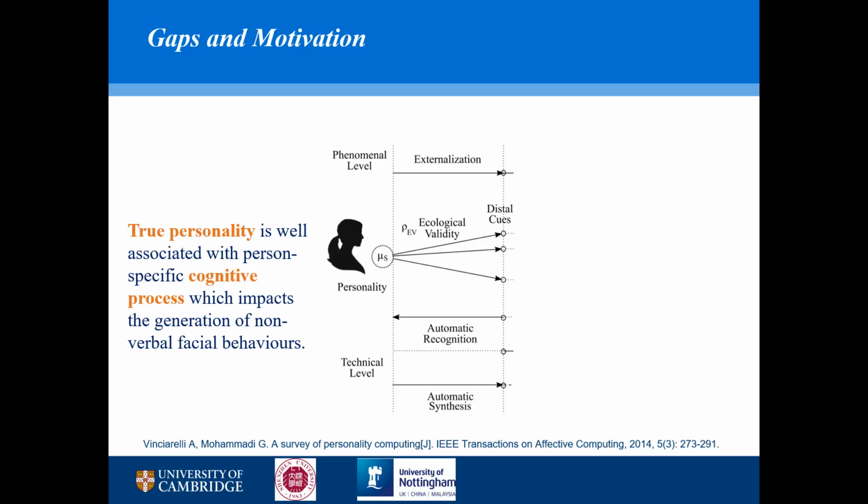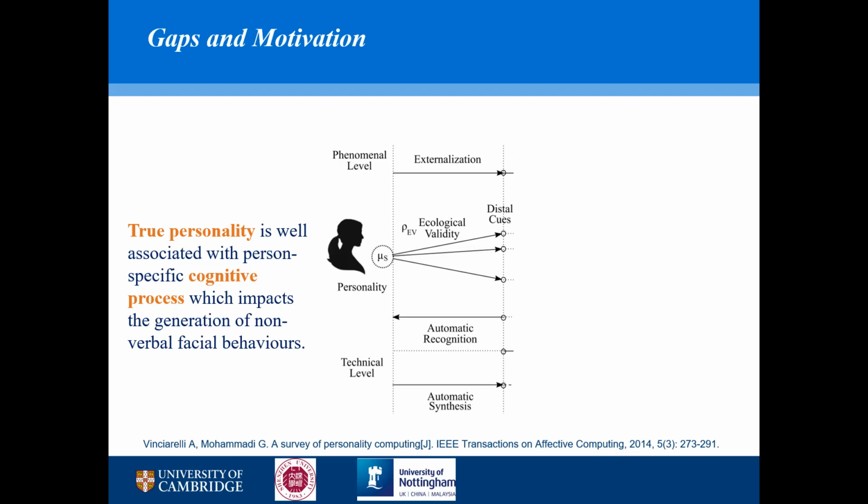Based on the previous studies, personality recognition can in fact be categorized into 2 classes. The first one is true personality recognition, which is associated with person-specific cognitive processes. These cognitive processes can impact the generation of human expressive behaviors. According to the figure, the human expressive behaviors, called distal cues here, are generated by the human cognitive process, and the personality also has an impact on this generation. That's why when we face the same situation, different people generate different behaviors.